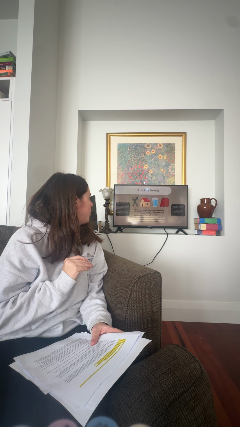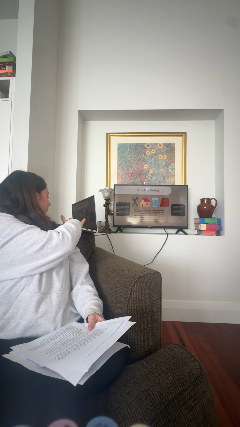A flaw of this definition, however, is it's based on survival needs, such as just housing, food, and clothing. This doesn't reflect the modern way of living in the UK, such as families needing Wi-Fi, transport, and a phone to live in society today. And this definition does not take those into consideration. That is why there is also relative poverty.